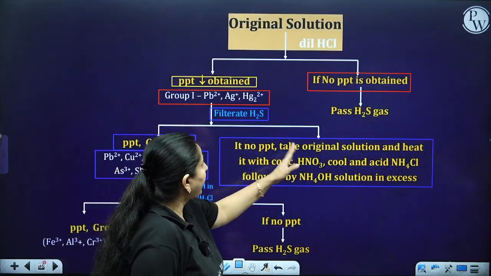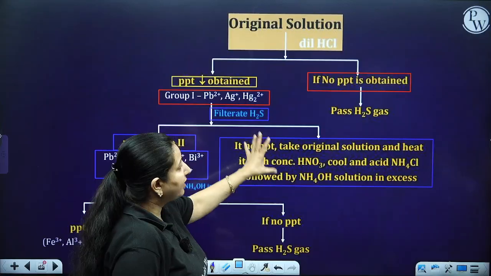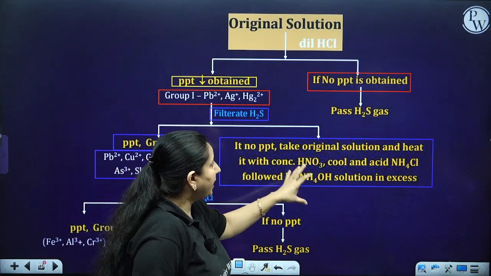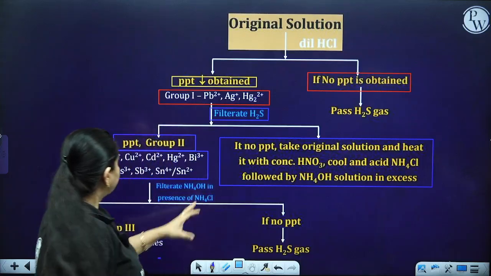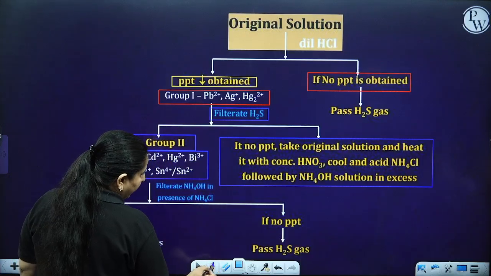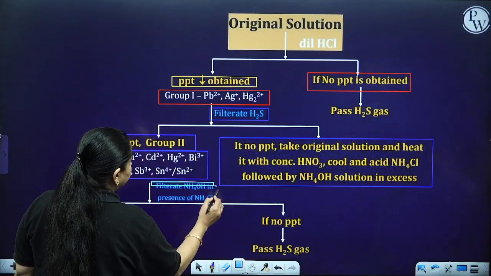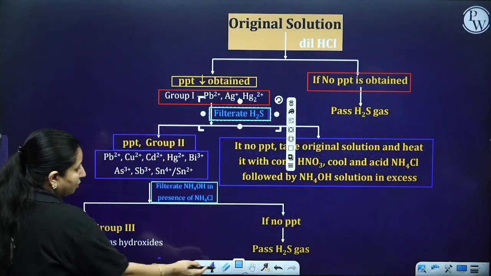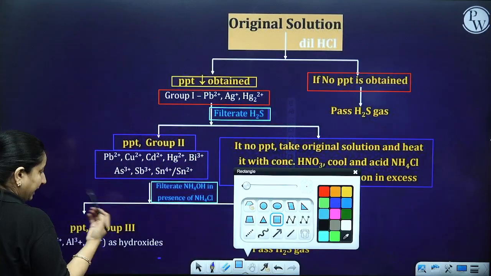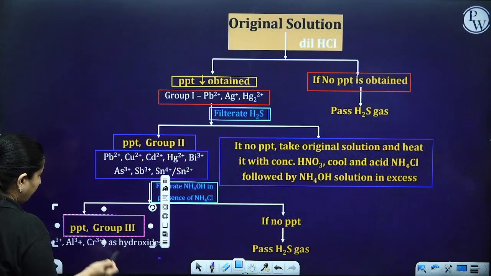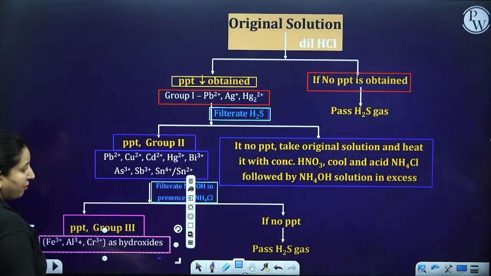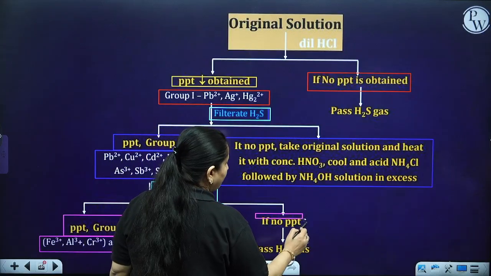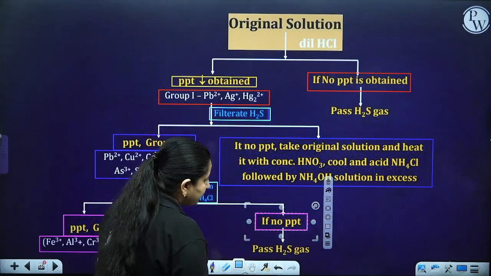So what I have to do? I have to take original solution, heat it with concentrated HNO3, add the NH4Cl followed by NH4OH solution in excess. So basically what I have written over here is what? It is my group reagents. Okay, on these arrows, these are my group reagents. Okay, so what I am getting over here? I am getting again two possibilities. If I get a precipitate over here, my group 3 is present over here in the form of the hydroxides, and the next possibility is what? That no precipitate I am going to get.